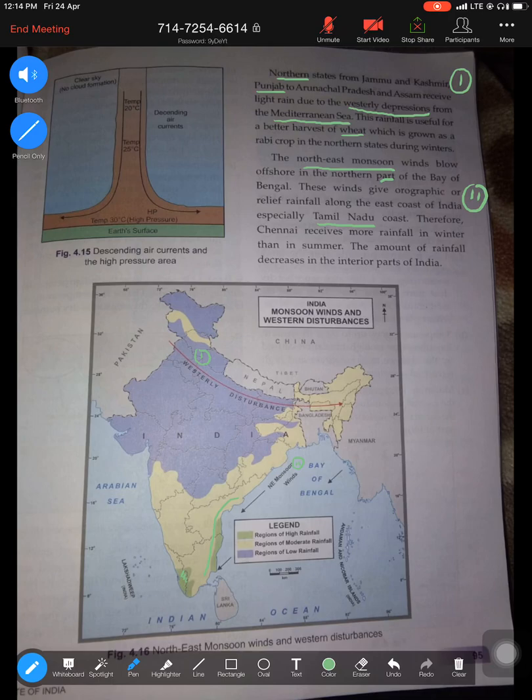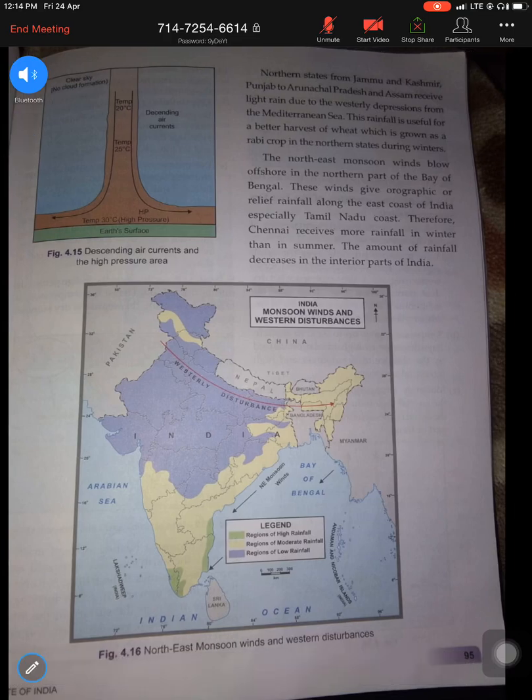So please know the difference between the cause of rainfall in the north and the cause of rainfall in the southern states. So that is your difference. So that is about your cool dry season or the winter season.